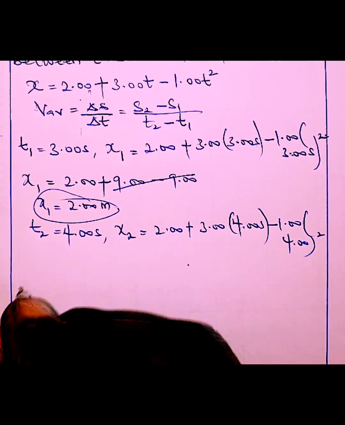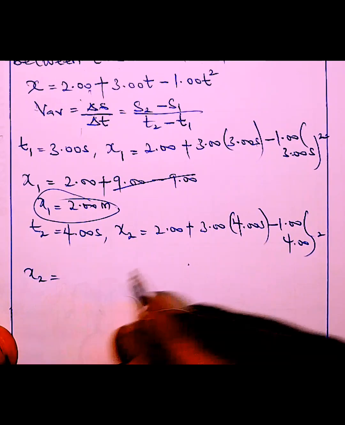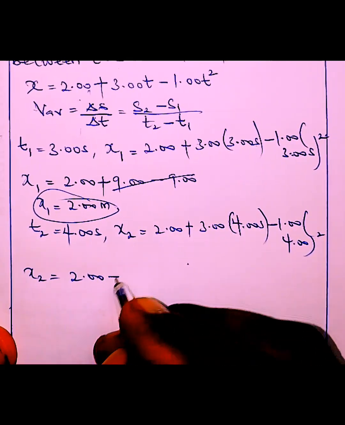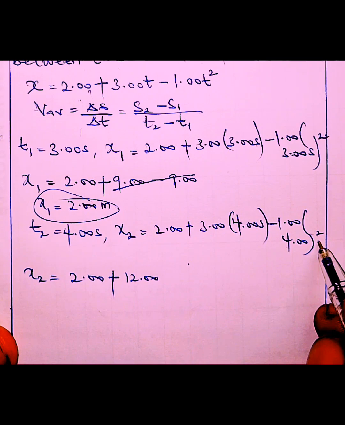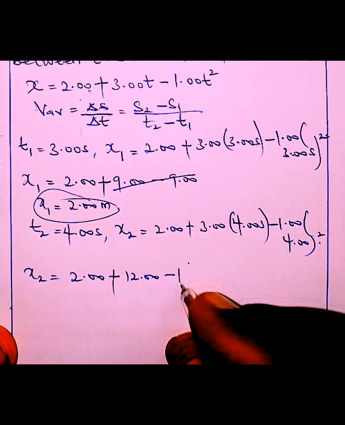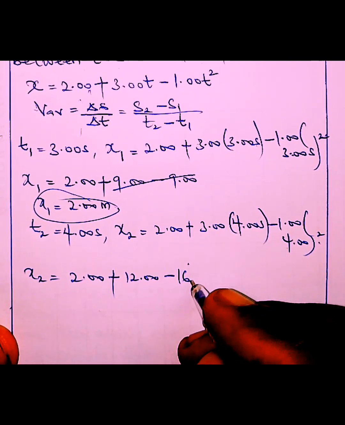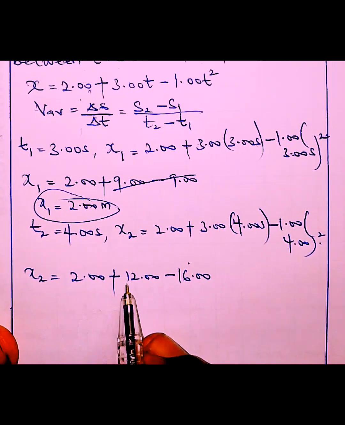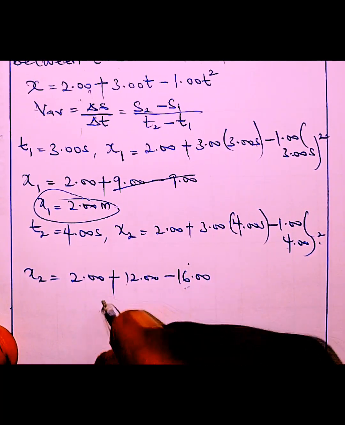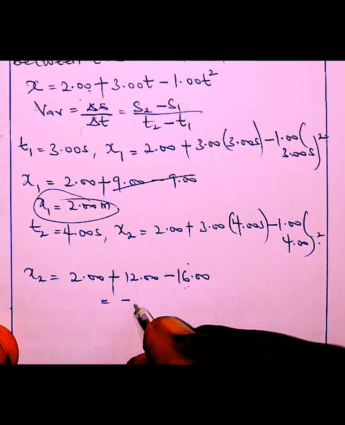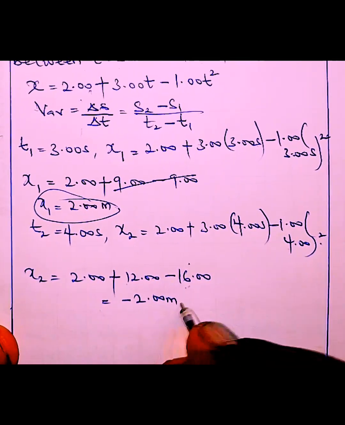So displacement 2 will be 2.00 plus 3 times 4, which is 12. 4 raised to 2 is 16, 16 times 1 is 16. So 2 plus 12 is 14, and 14 minus 16 gives us minus 2.00 meter.